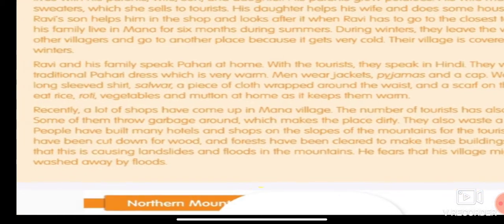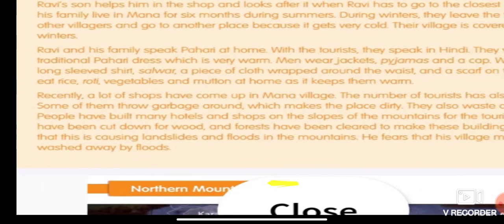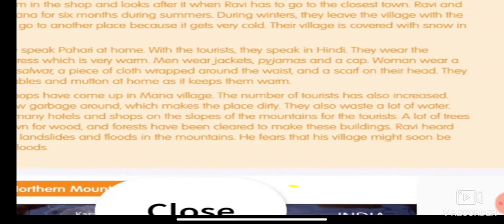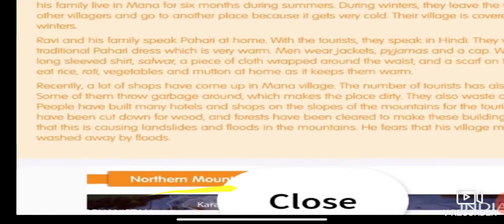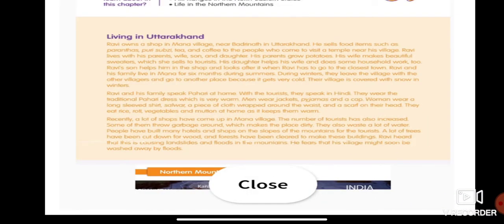A lot of trees have been cut down for wood and forests have been cleared to make these buildings. Ravi heard that this is causing landslides and floods in the mountain. He feared that his village might soon be washed away by floods. That is what we have learned through the living in Uttarakhand from the last paragraph. I hope you are now clear with it.